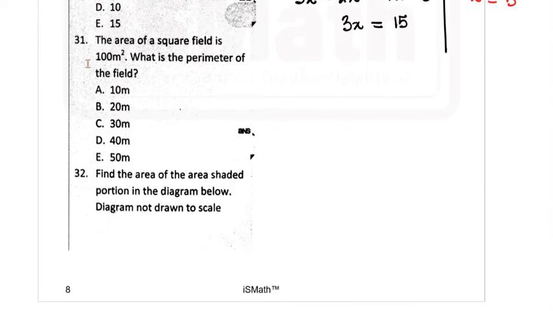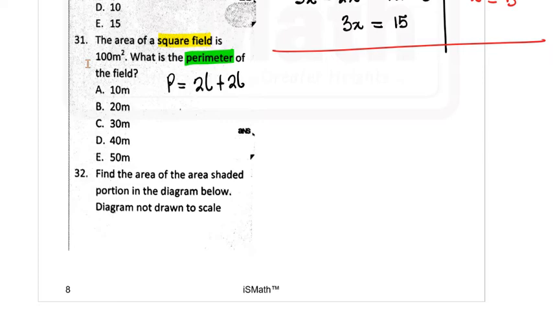Question 31 says the area of a square field is 100 meters squared. What is the perimeter of the field? The approach here is to start with the question you are asked. You are asked to find the perimeter of the field. That means I have to recall what the formula for perimeter is, and it is actually for a square, because that's another point you are expected to note here. This is a square field, so the perimeter will be 2L plus 2L. There's no separate width, it's just that all the sides are of the same length.